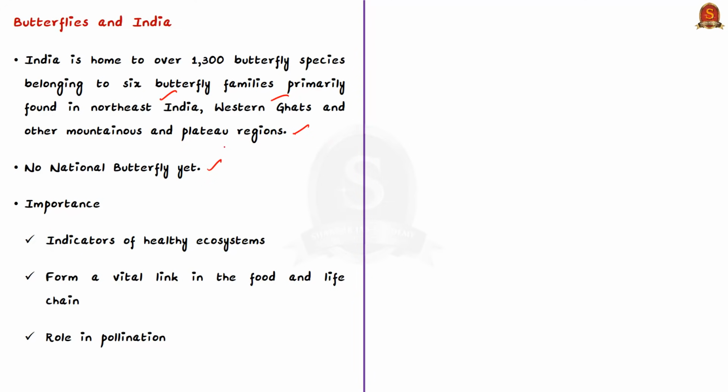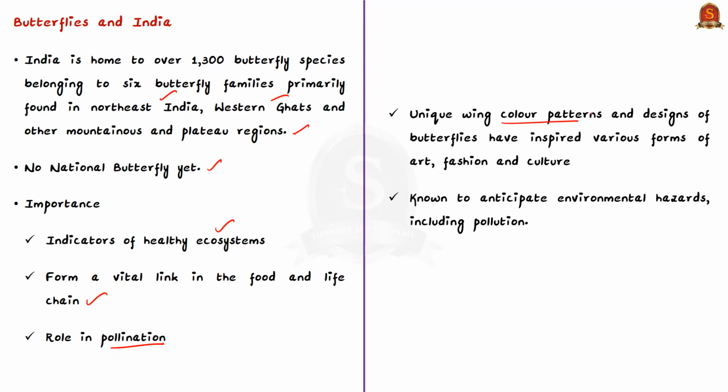See, butterflies are important as they are indicators of healthy ecosystems. This is because they are found in wide varieties across various biodiversity hotspots wherein rich and diverse flora and fauna are found. And they form a vital link in the food and life chain as they become prey for birds and insects. They are also important because of their role in pollination. And butterflies are known for their unique wing color patterns and designs which have inspired various forms of art, fashion and culture. Another speciality is that they are known to anticipate environmental hazards and pollution.